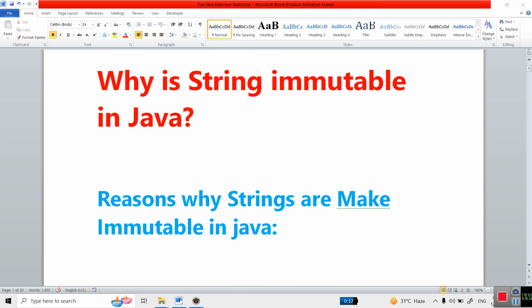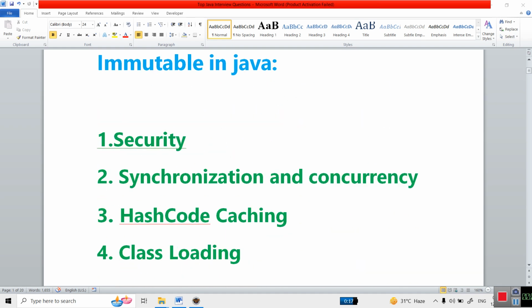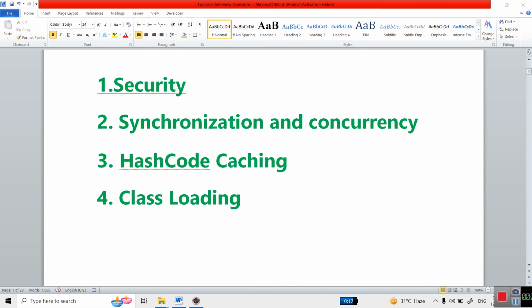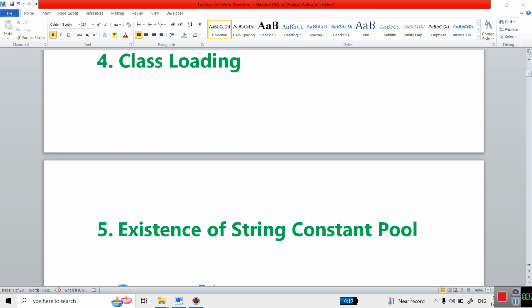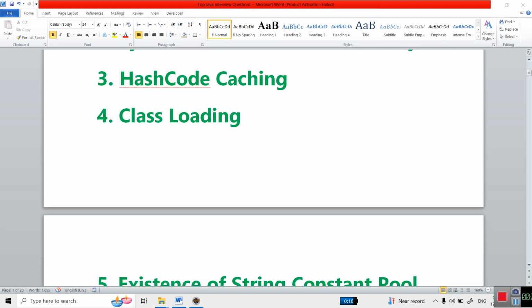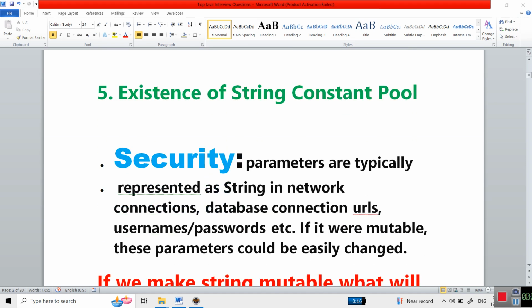So we have the reasons why strings are immutable in Java. We have 5 reasons that make strings immutable in Java. First is security. Second is synchronization and concurrency. Third is hash code caching. Fourth is class loading, and fifth is the existence of the string constant pool. These are the 5 reasons which make strings immutable in Java. We will see them one by one and how we can impress the interviewer while answering.